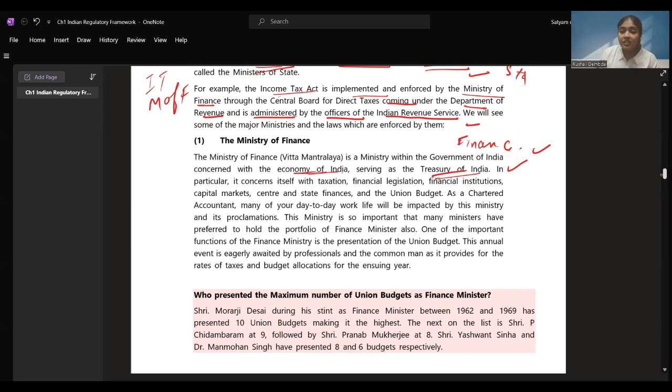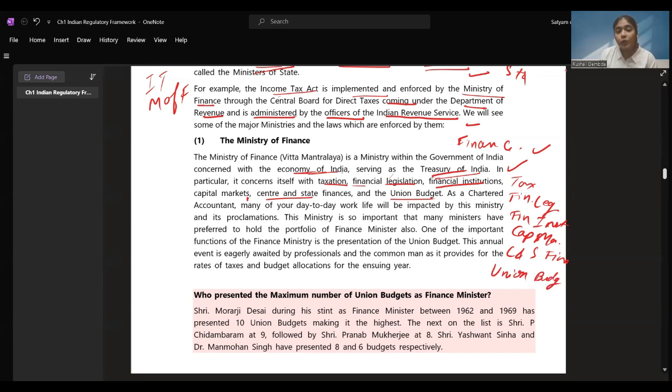In particular, it concerns itself with taxation, financial legislation, financial institutions, your banks, your loan providing facilities, capital markets, stock market, center and state finances, and the union budget. There is taxation, then you have your financial legislation, your financial institutions, your capital market, that is your share market, center and state finances, all the money that is given to center and state, and the union budget presented on 1st of February each year, right?